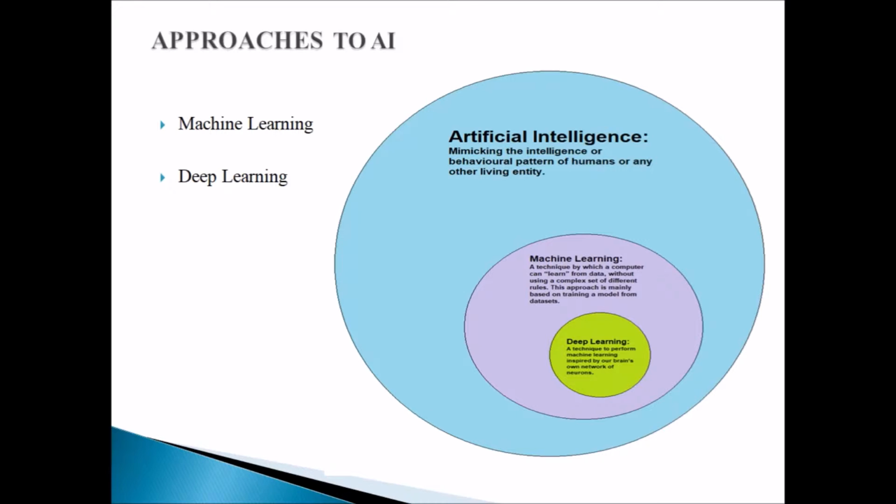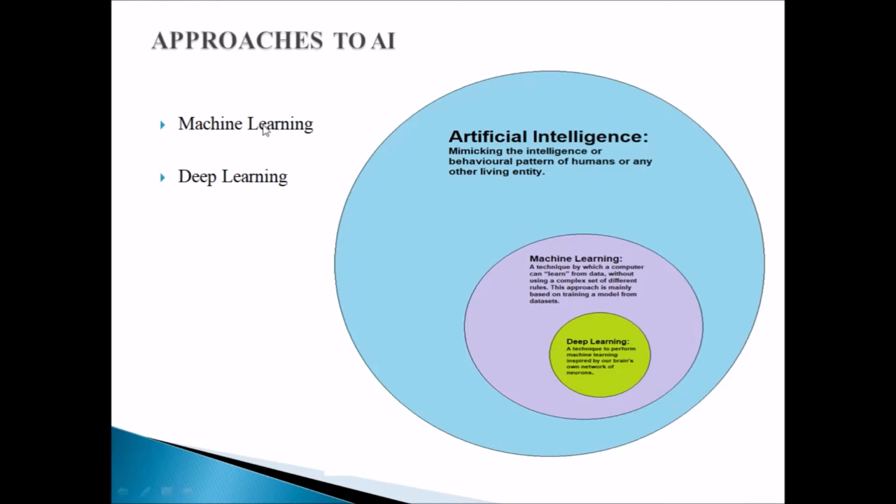Now, deep learning is a technique to perform machine learning inspired by our brains, our network of neurons. So whenever you're talking about deep learning, it's also a method of teaching machines something, but this time around you're modeling the algorithm based on the brain of a human being. So you can see that both machine learning and deep learning are approaches to solving problems of AI. They are approaches to making machines intelligent.